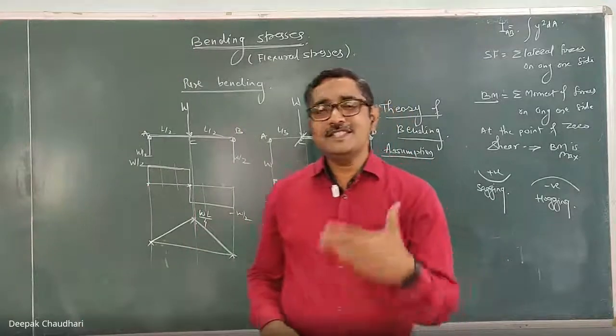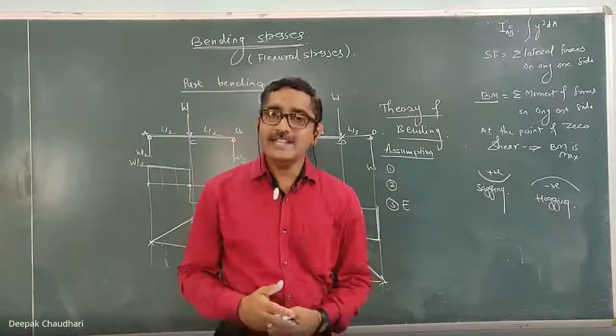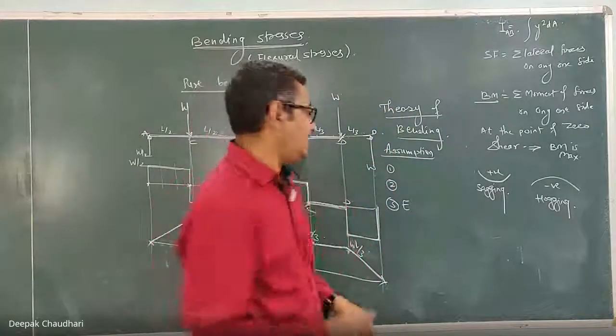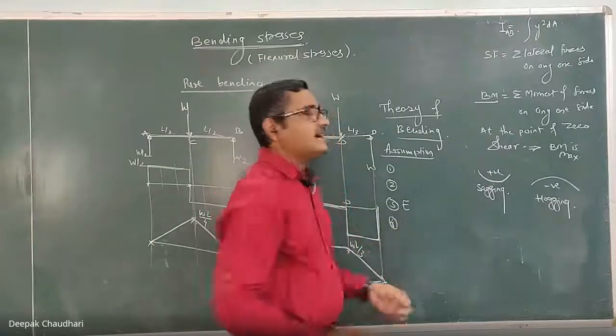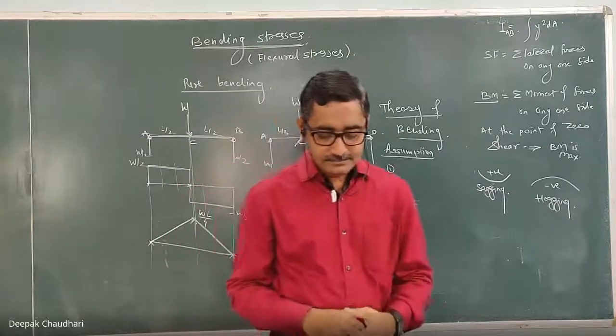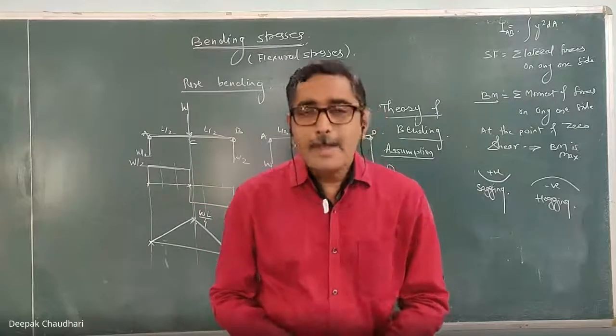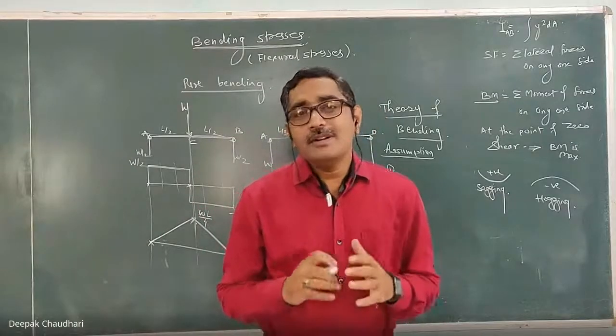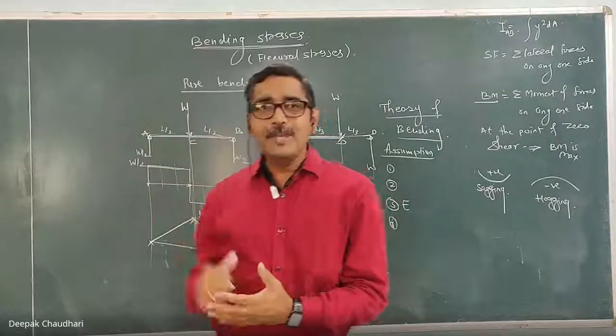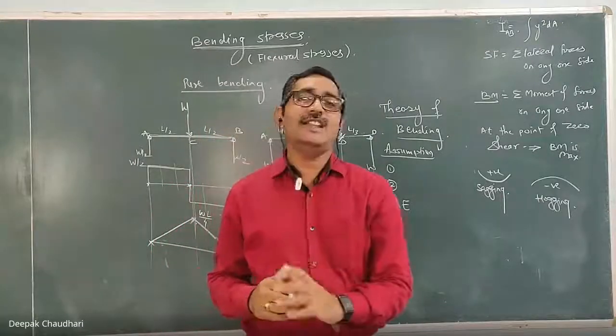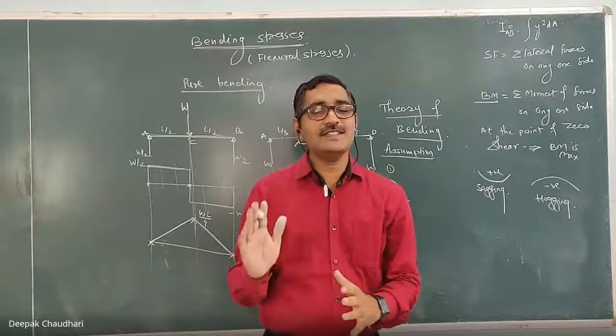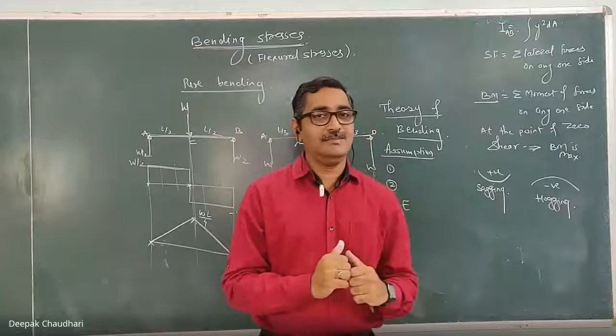Modulus of elasticity is the same for tension and compression. The fourth assumption is that the beam is loaded within the elastic limit, so the stresses induced are within the elastic limit.